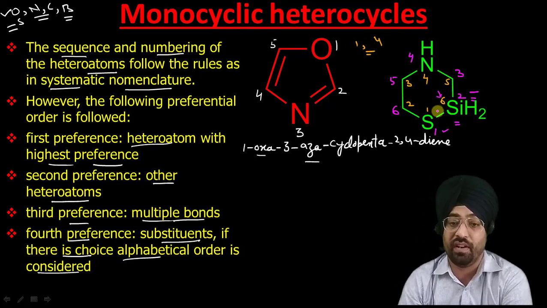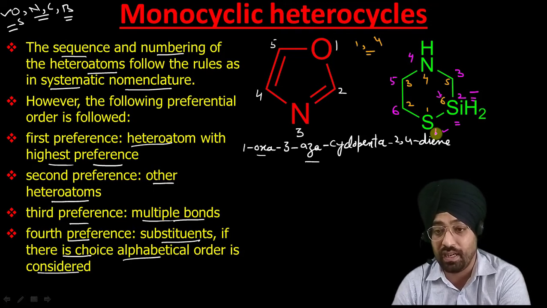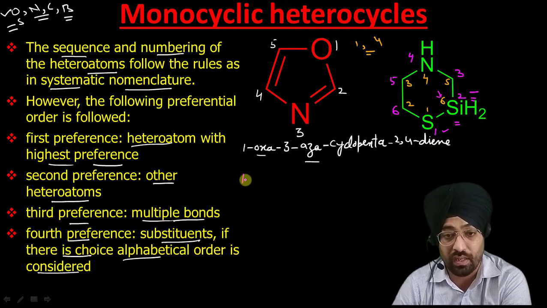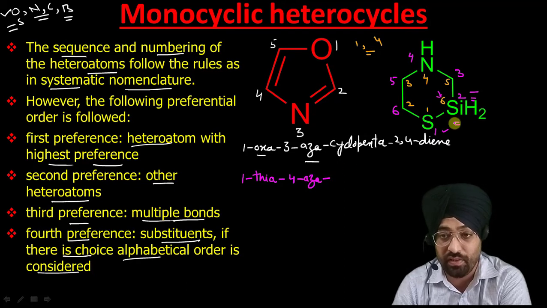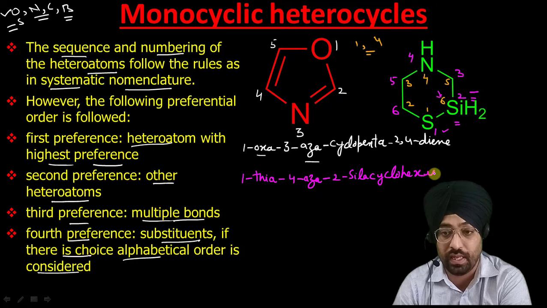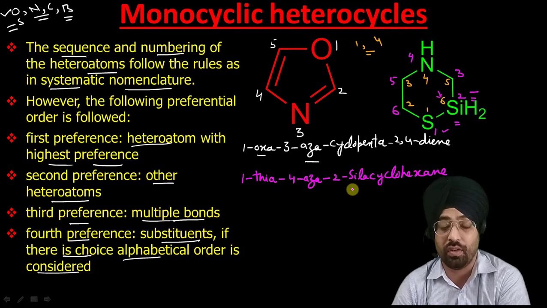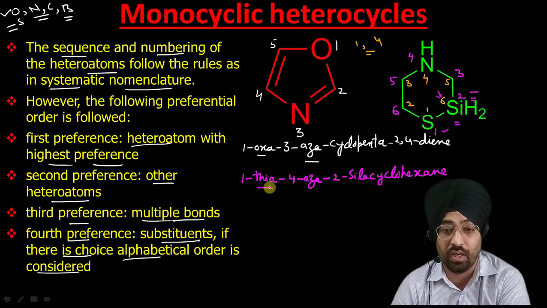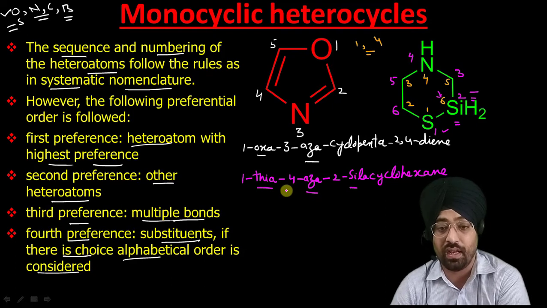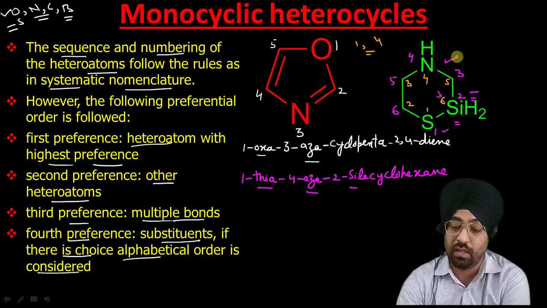So its name will be, I will write here, thia is at first position. First we have to see the sulfur, 1 thia. Now we will see nitrogen, 4 aza. Now silicon is at 2, sila. Cyclohexane, because it is a derivative of cyclohexane, so that is its name. 1 thia 4 aza 2 sila. So as I have told you, we have to write in the order of their preference. So 1 thia 4 aza 2 sila cyclohexane, that is the name for this compound.